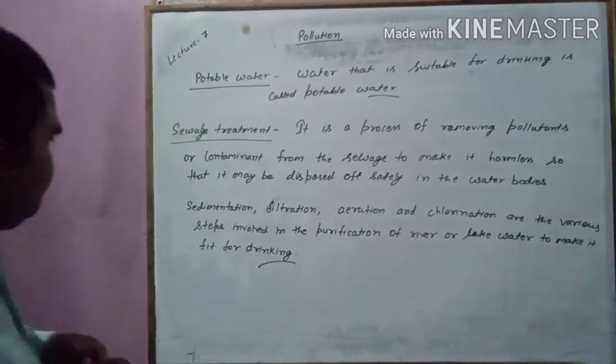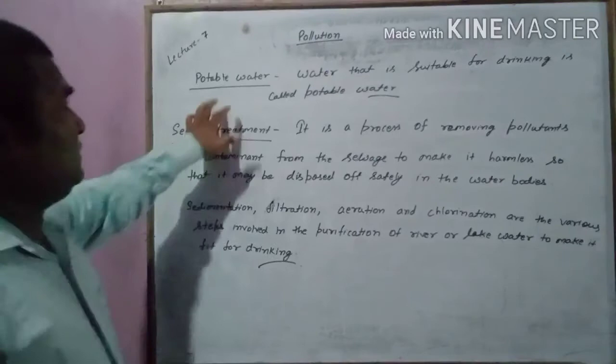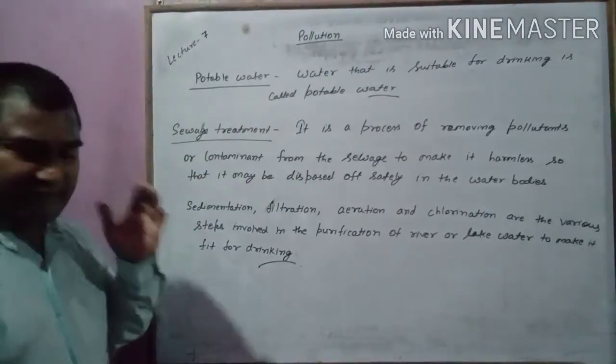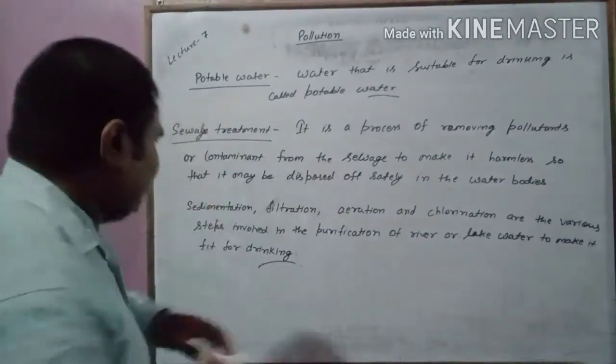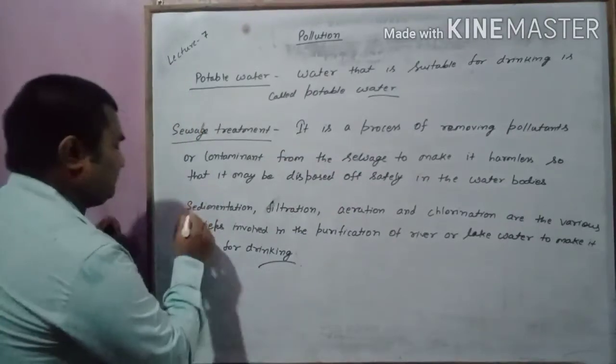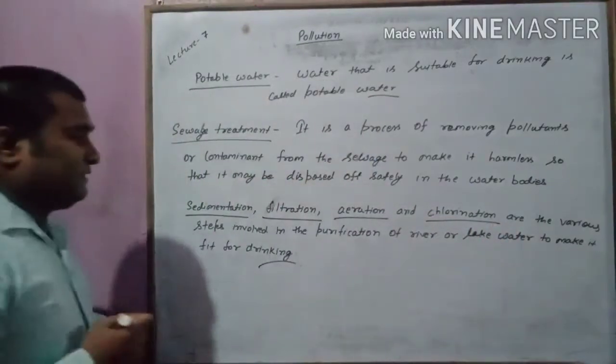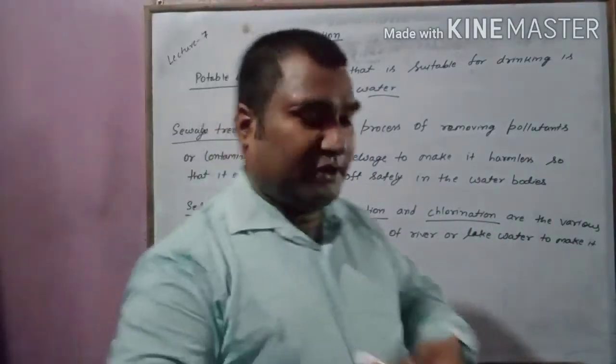Okay, so what is potable water, what is sewage treatment, and what is sedimentation? It means the various steps involved in sewage treatment include sedimentation, filtration, aeration, and chlorination.